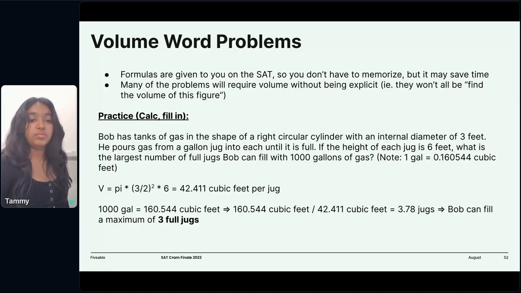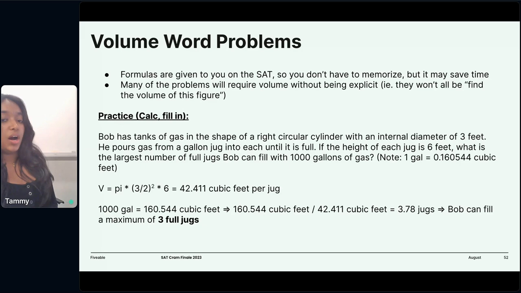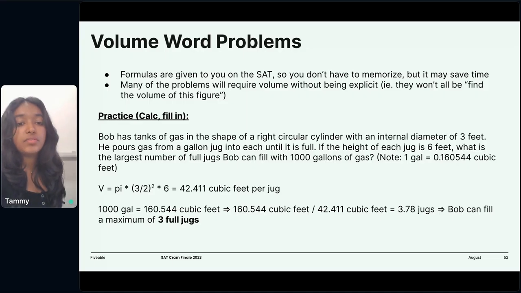So we've got a practice problem right here. We're told that Bob has tanks of gas in the shape of a right circular cylinder with an internal diameter of 3 feet.